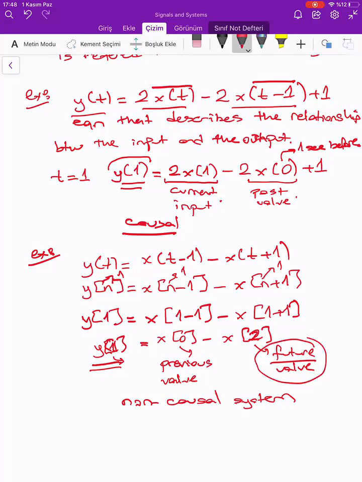Okay. Causality is really simple, arkadaşlar. It's very easy for us to understand this topic, and I hope you got the main idea about causality.